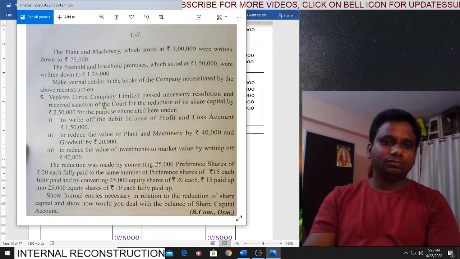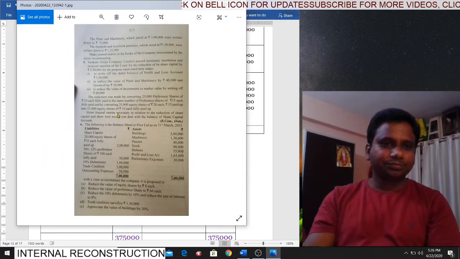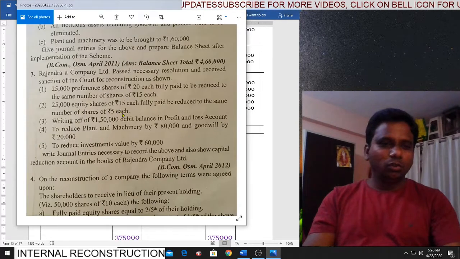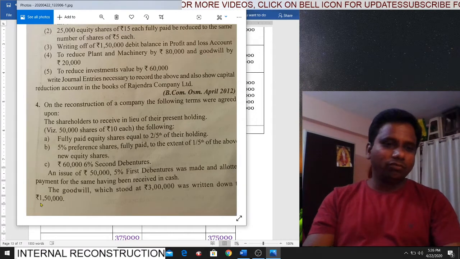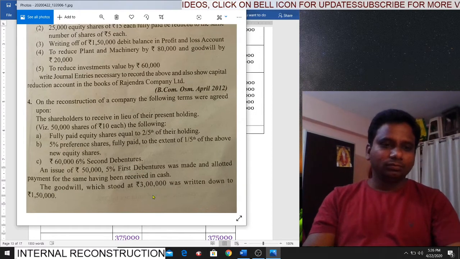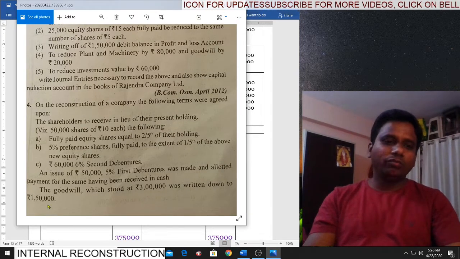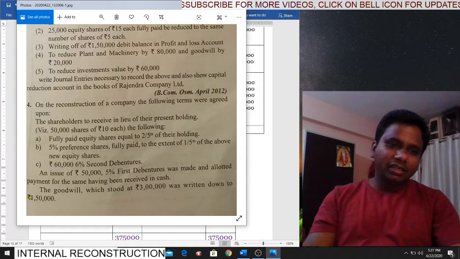Is it clear? Okay, here I will tell you one thing. Goodwill, if you write off 150 here also, no problem. Why? Because goodwill is total 3 lakh, written down to 150. What is the difference? 150. So you can directly take this 150.